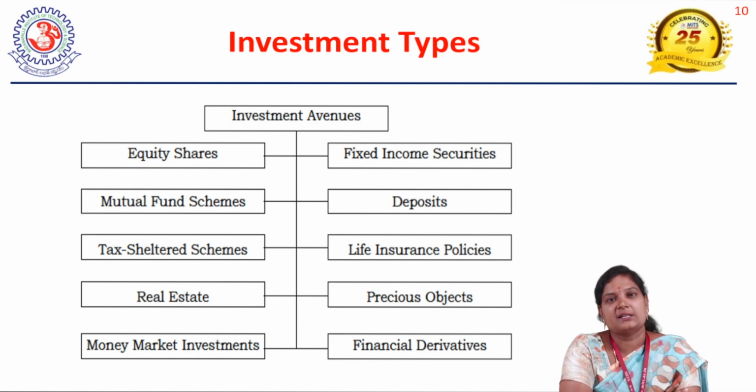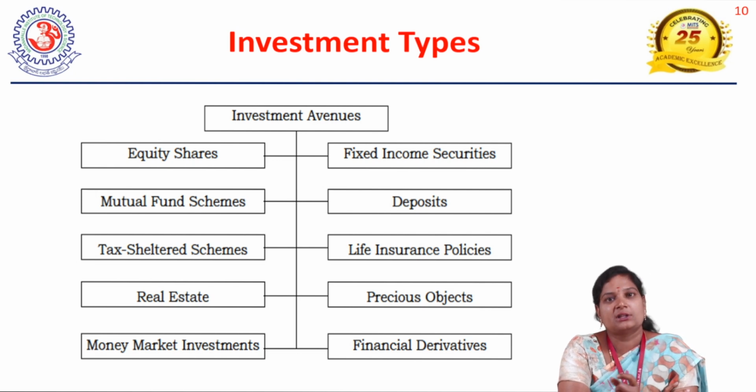Then the second one is fixed income securities. Your investment can be made in the form of debentures, bonds, and the like. The name itself presents that it is fixed income. The income is a fixed percentage, already defined at the time of issue of those securities.